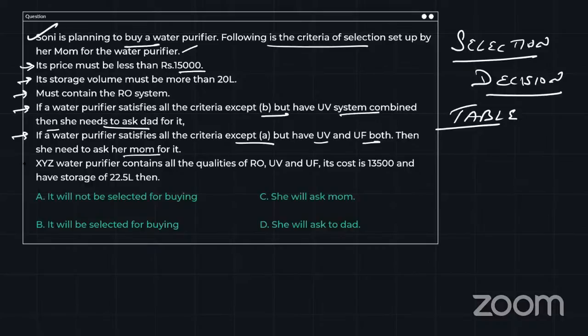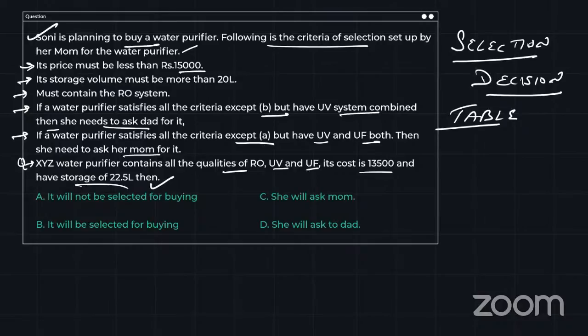Now, this is the question. The XYZ water purifier contains all the qualities of RO, UV, and UF. Its cost is 13,500 and it has a storage of 22.5 liters. Then what should happen in this case? So what is the plan for Sony? You have to tell that out of these options.